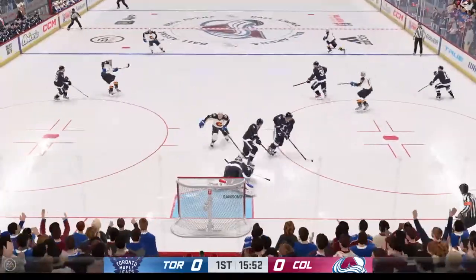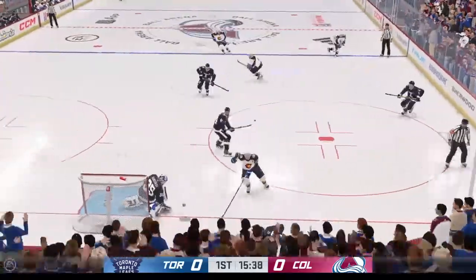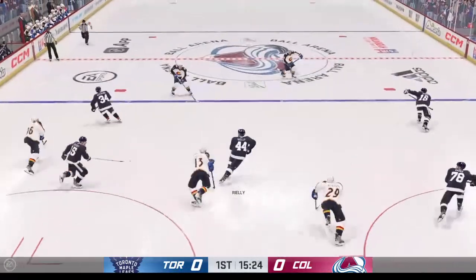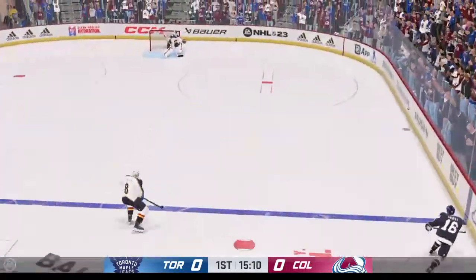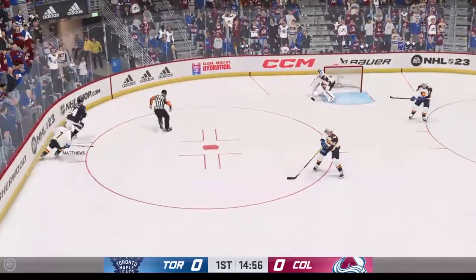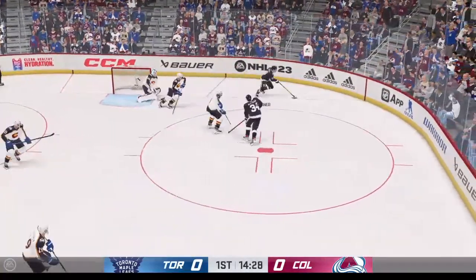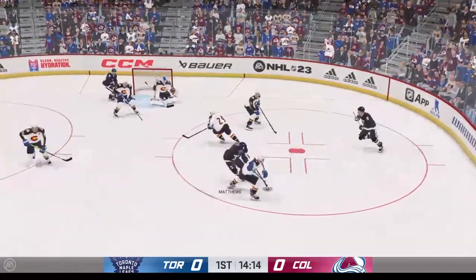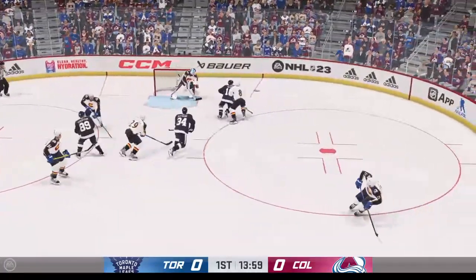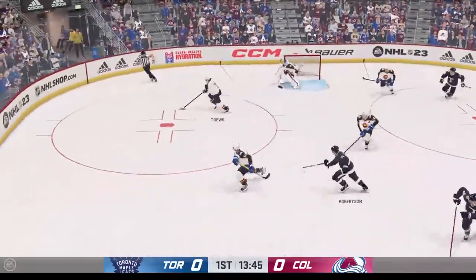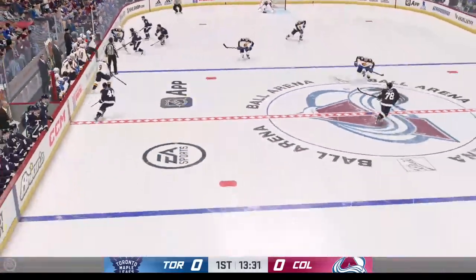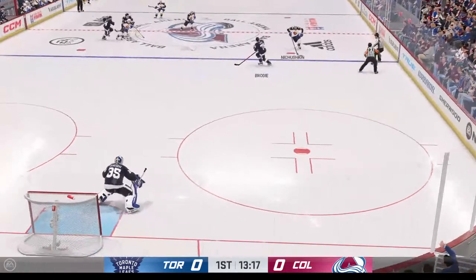A shot right on, and Samsonov gobbles that up, plays it down. Brody clears, hits a stick and bounces right through the middle lane. Varner back in. This goes around. Auston Matthews to the net, and he sends that off the mark. Rebound, a backhand block. Varner back to Matthews again, spins and fires, and that goes wide as well. Trying to find him in the open areas of the ice, but no opening for shots on goal.